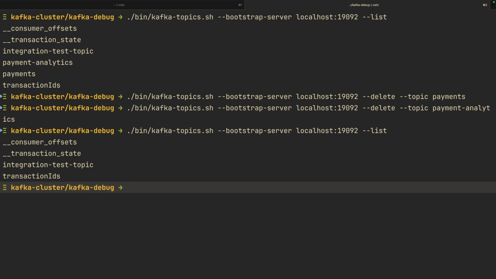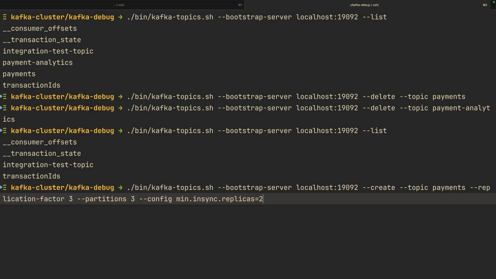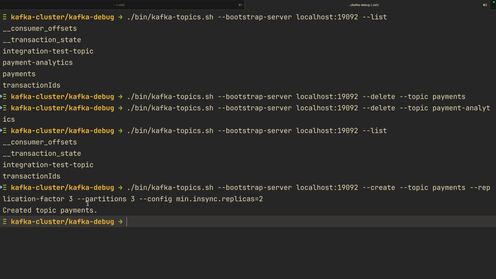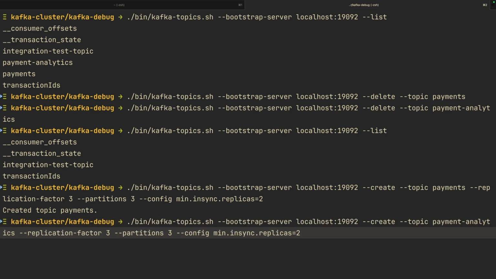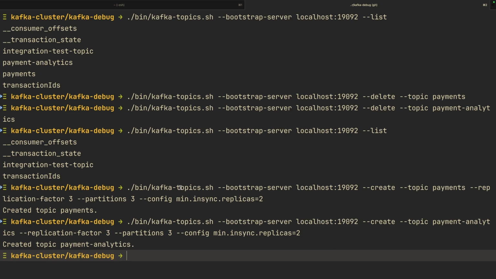So the next thing we are going to do is to create each topic again. Let's say we start with the payment topic and we create it. As you can see, I said with 3 replicas, 3 partitions, and 2 minimum in-sync replicas. So the payment topic is created. Let us also create our payment analytics topic. So let's go ahead and do that.